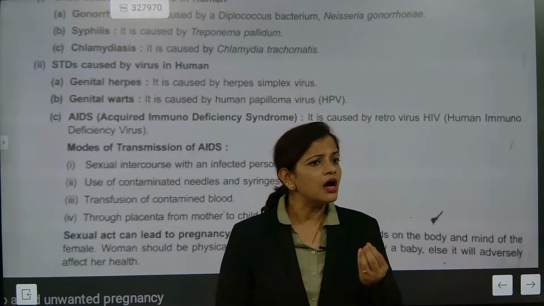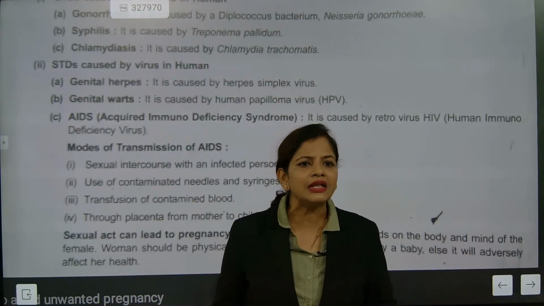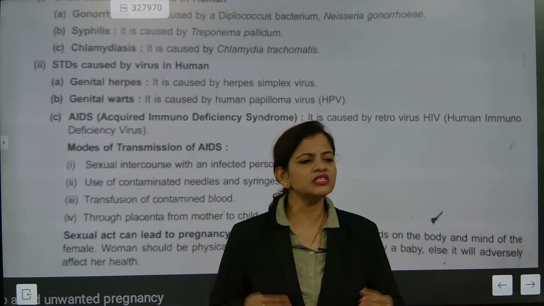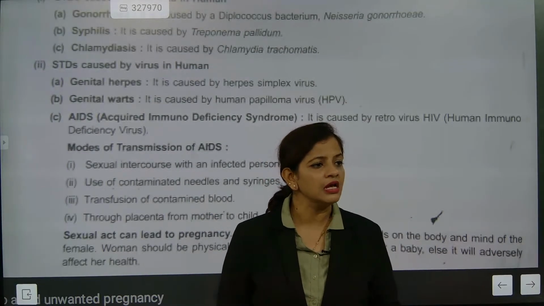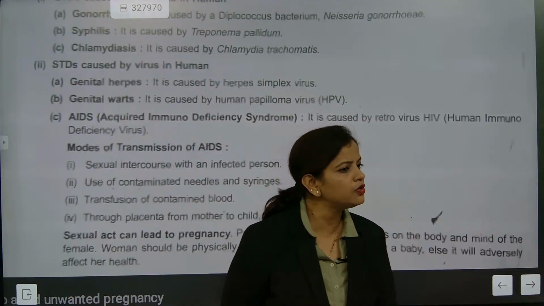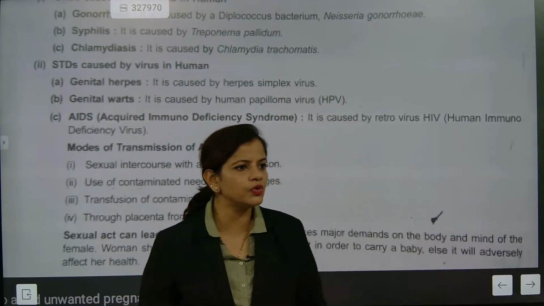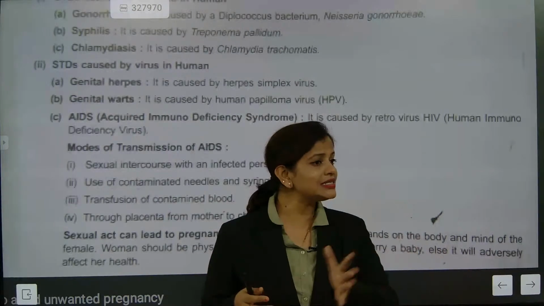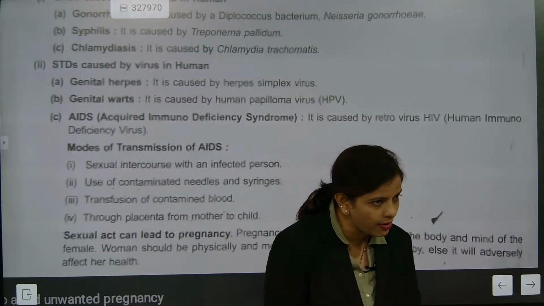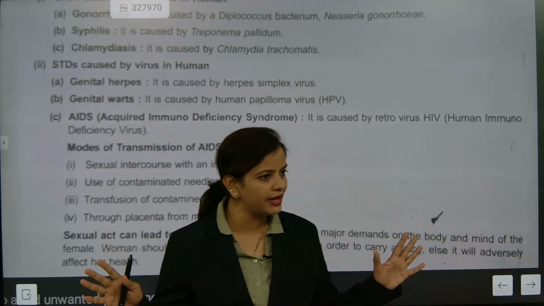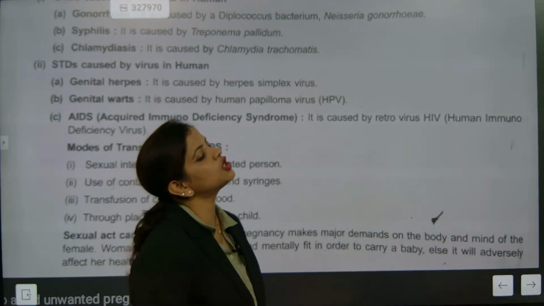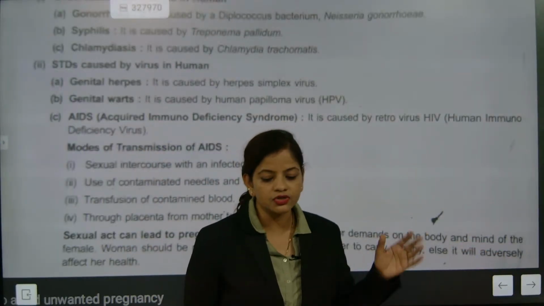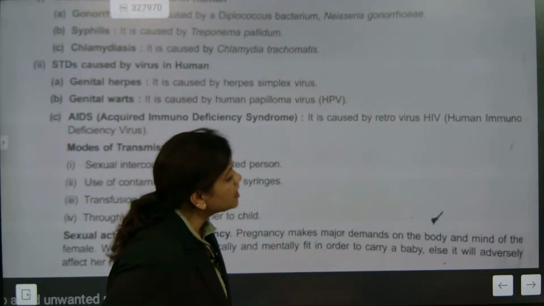A common cough and cold is enough to kill you. Jaundice is a very far off thing. That means if a small infection comes, that infection can be life threatening to you. And that's what the AIDS virus is doing, and there is no anti-medicine for that. So these are certain things we must know. I hope everything is clear till here. That's why it is not called a disease. It's called a syndrome. Acquired immunodeficiency syndrome.